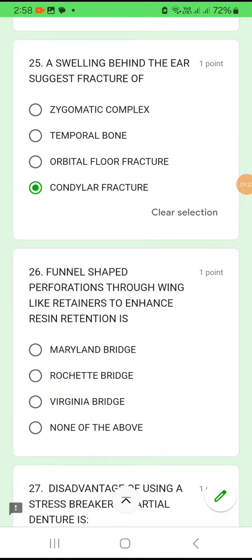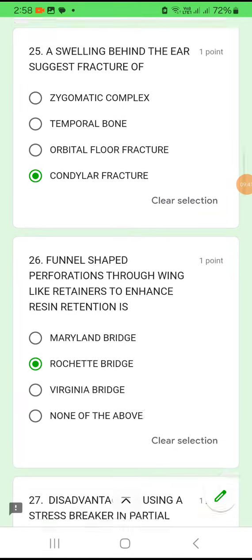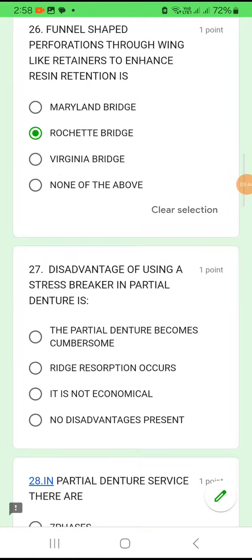Question number 26. The funnel-shaped perforations through wing-like retainers to enhance the resin restoration is seen in what type of bridge? Maryland bridge, or Rochette bridge, or Virginia bridge, or none of the above? You must have seen the picture of this in the prosthodontics textbook. Funnel-shaped perforations through wing-like retainers are seen in Rochette bridge. Okay, option B.